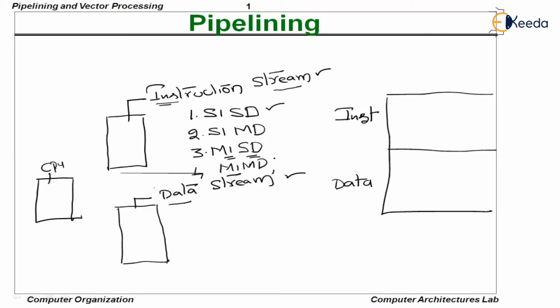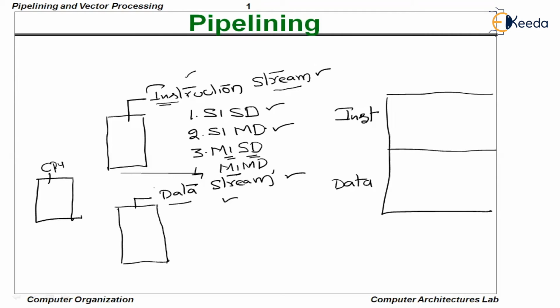Let us understand how these things will work. Let us stay focused. Let us talk about SISD systems. In these SISD systems, as the name suggests, it is going to have a single instruction stream and a single data stream, which means that the CPU is absolutely incapable of parallel processing. This CPU cannot go for parallel processing. It is not possible because the CPU just has one instruction stream and only one data stream to support.